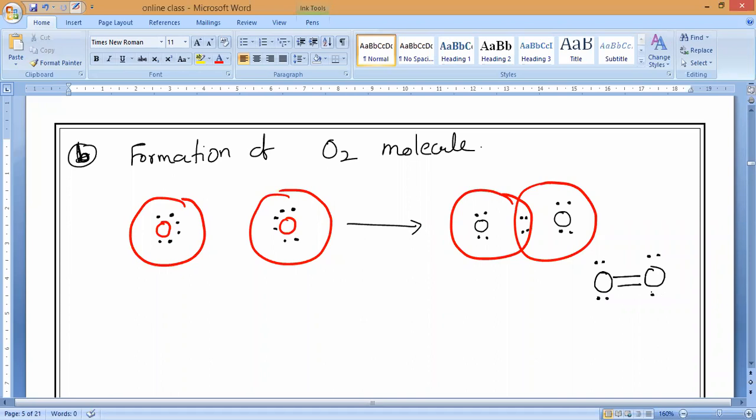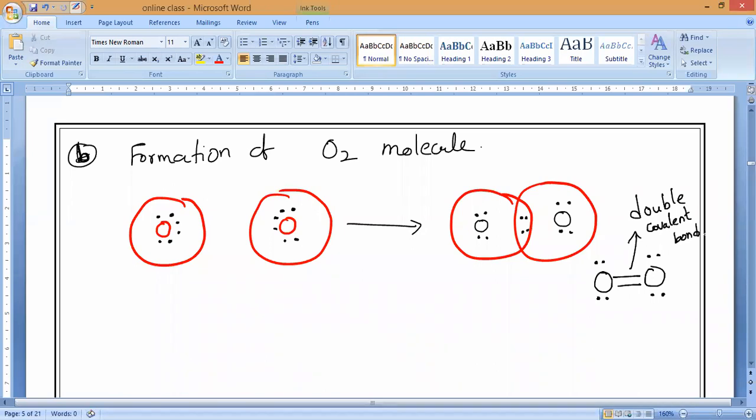Please respond. This is what it is. Clear? Yes. So in the middle, what kind of bond is it? What bond is it? Double bond. Covalent bond. Double covalent bond.